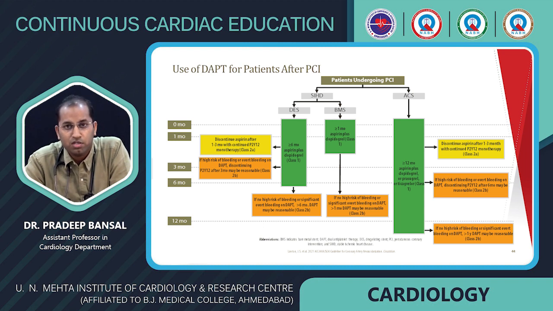But in patients post PCI after ACS, 12-month DAPT is recommended. Discontinuation of aspirin after 1 to 3 months with continued P2Y12 monotherapy is an option. If there is a high risk of bleeding or overt bleeding, then discontinuation of the P2Y12 inhibitor after 6 months may be reasonable. And if there is no high risk of bleeding or significant overt bleeding, DAPT can be continued for more than 1 year. This is a class 2B indication.